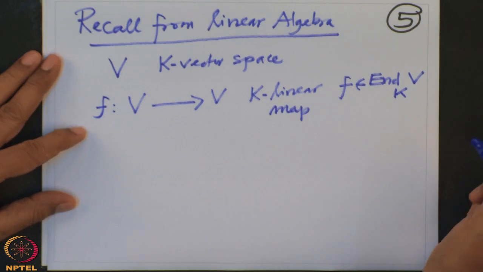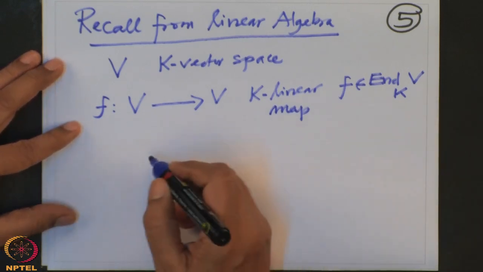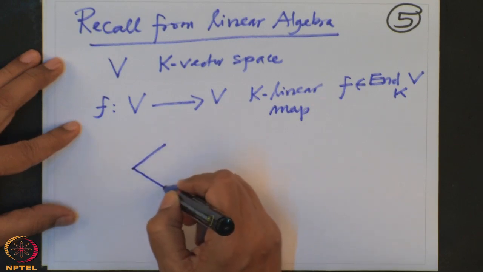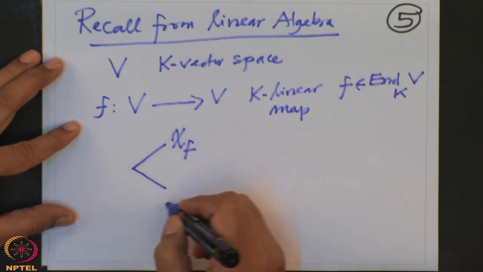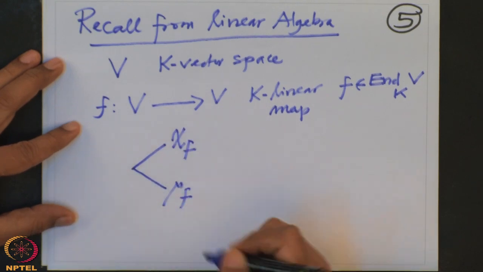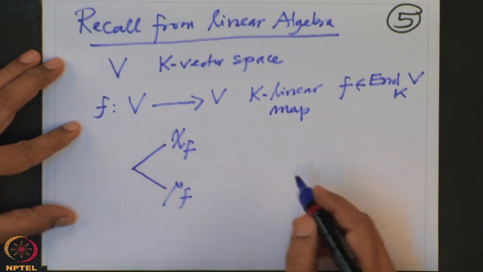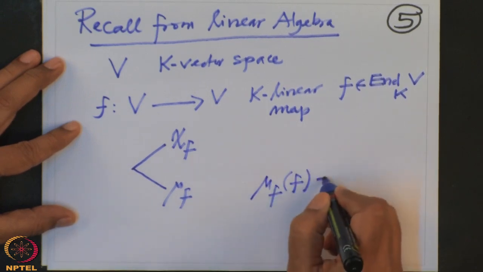To this we attach two polynomials. One is the characteristic polynomial of f, and the other is the minimal polynomial of f. The minimal polynomial of f is the monic polynomial of the smallest degree such that mu f, when I substitute x equal to f, is the 0 operator.